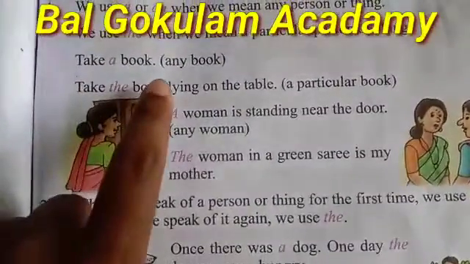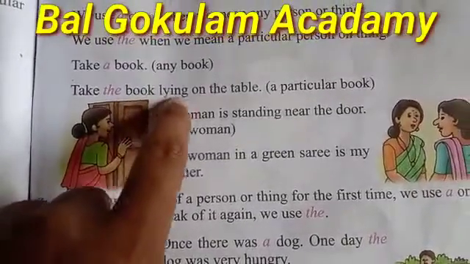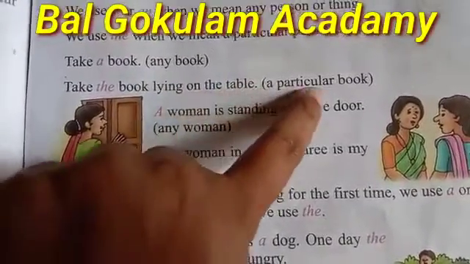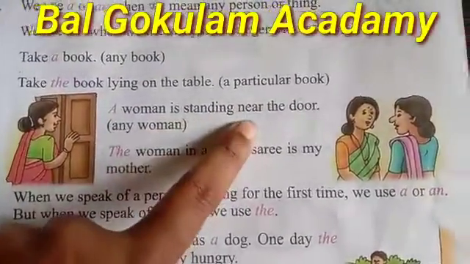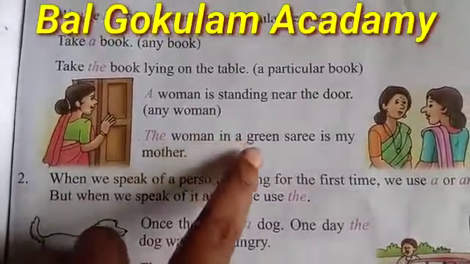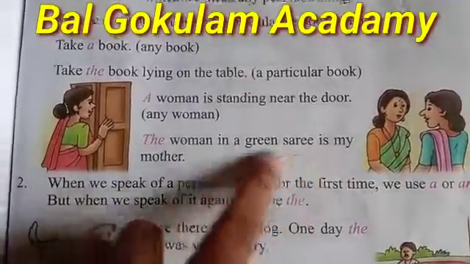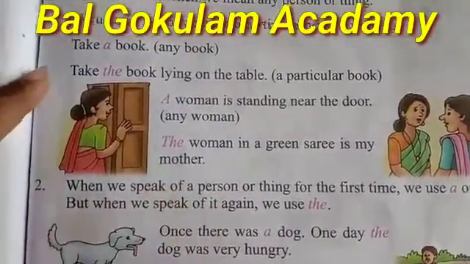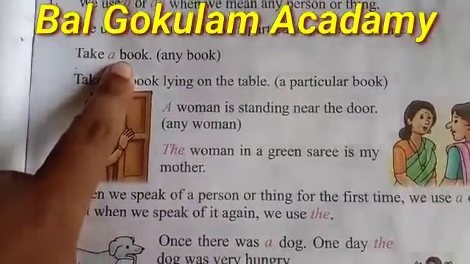Take a book, any book. Take the book lying on the table, a particular book. A woman is standing near the door, any woman. The woman in a green sari is my mother. Students, look at this sentence. Take a book.